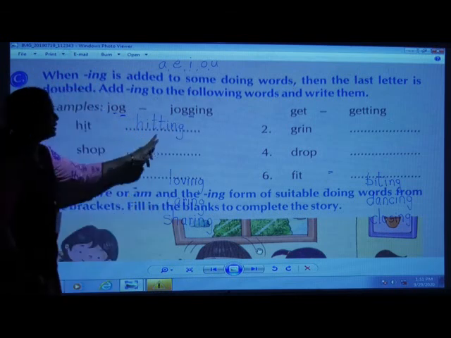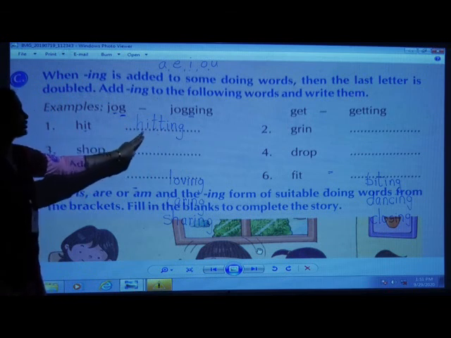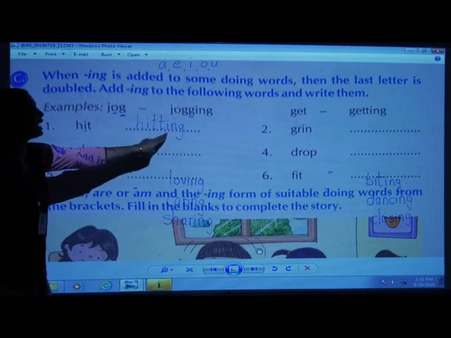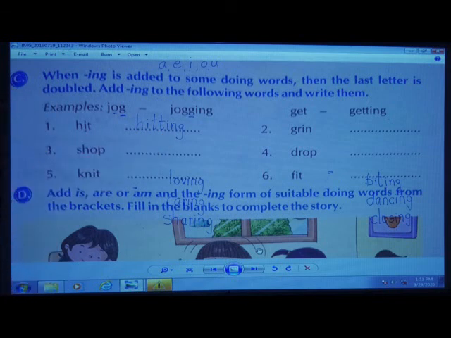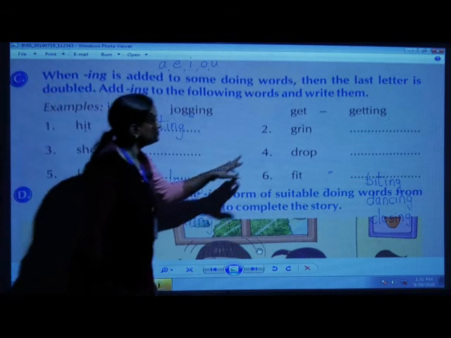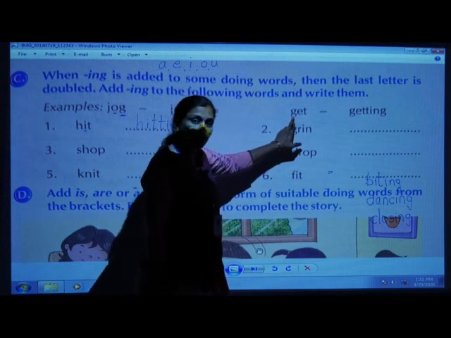When you are adding ing to this word, forming the ing word, H-I-T-T-I-N-G. You will double this consonant, you will write this letter two times here. Hitting. Ready, children? Now let's see here. This also is an example given here.